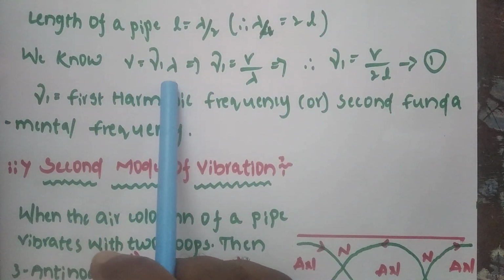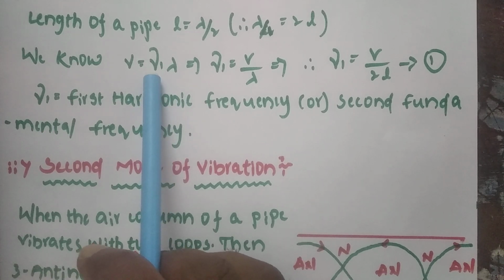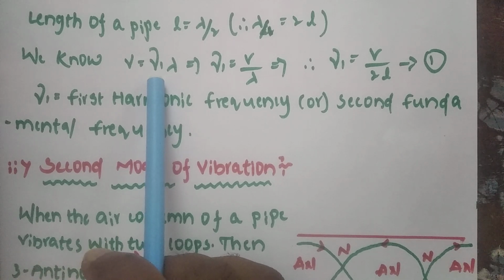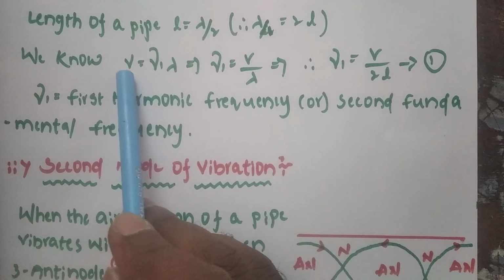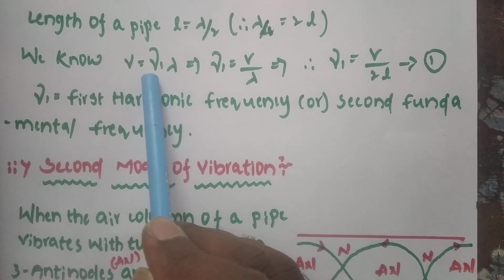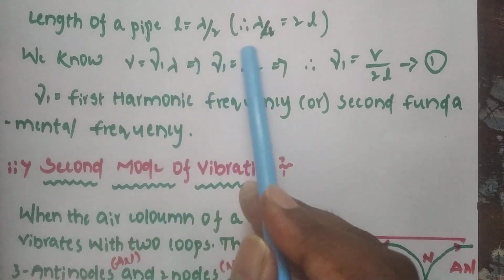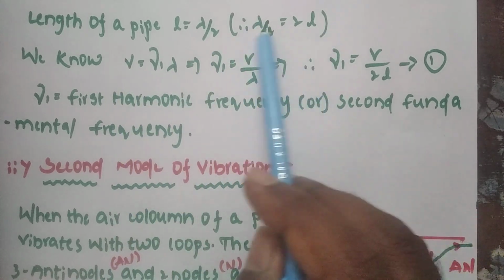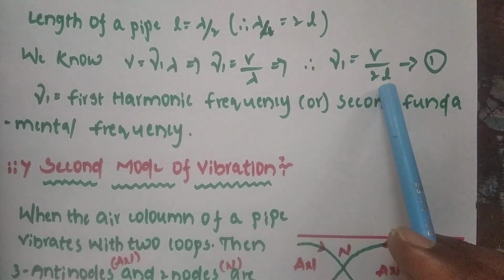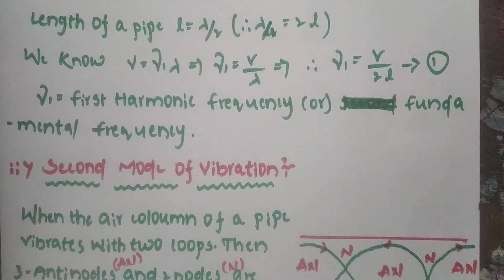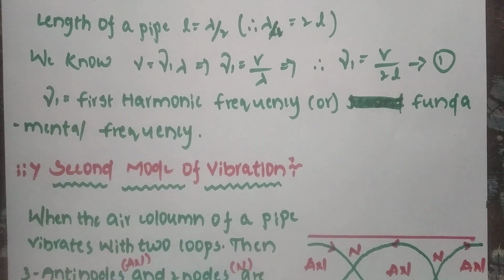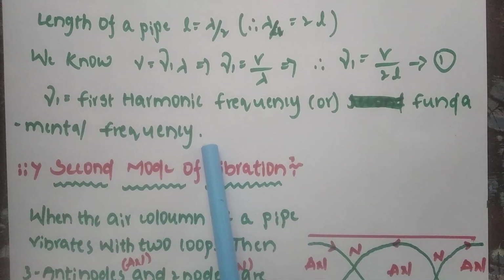We know v is equal to nu lambda. But here we want the first harmonic frequency, that's why nu 1, or first harmonic frequency, also called the fundamental frequency. Now v is equal to nu 1 lambda. Nu 1 value, take it. So lambda you can bring from right side to left side: v by lambda. Substitute the lambda value, which is 2L. Nu 1 is called the first harmonic frequency or fundamental frequency.